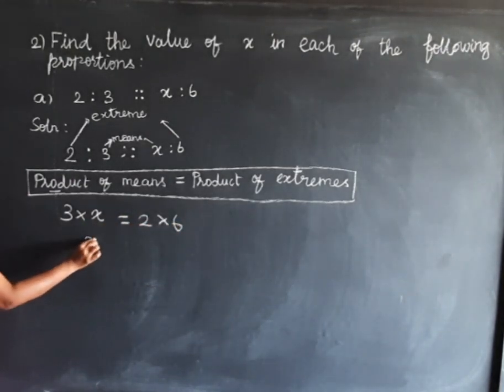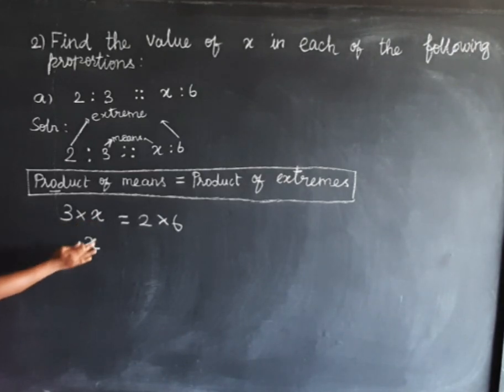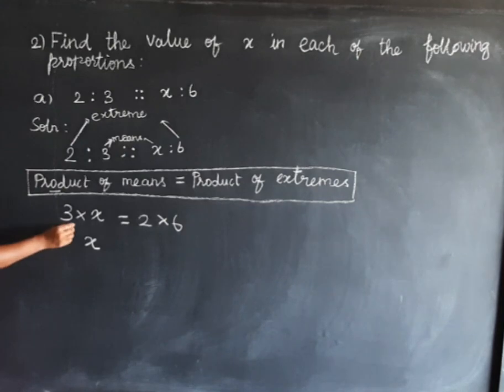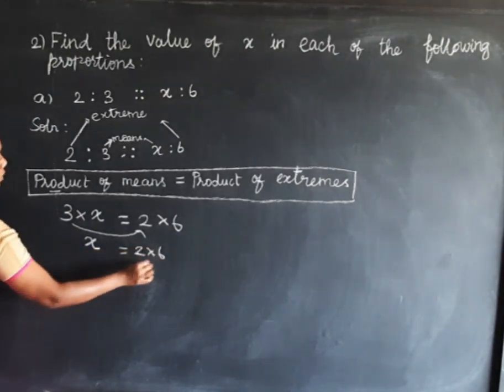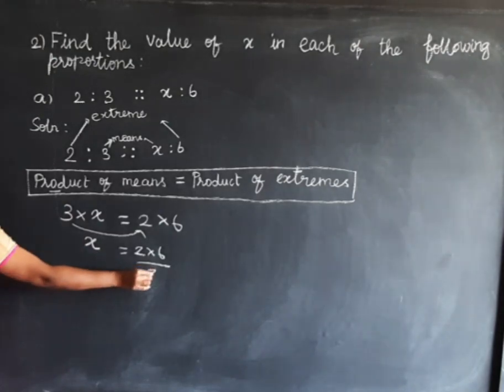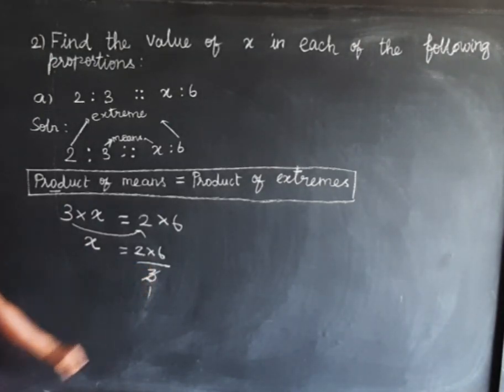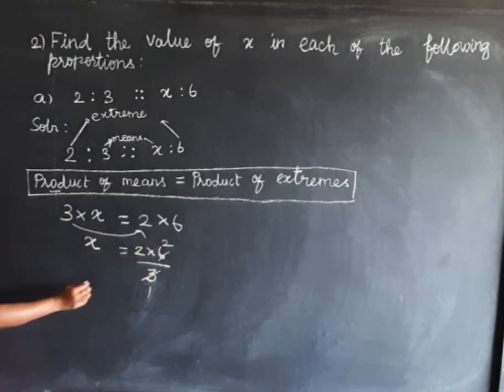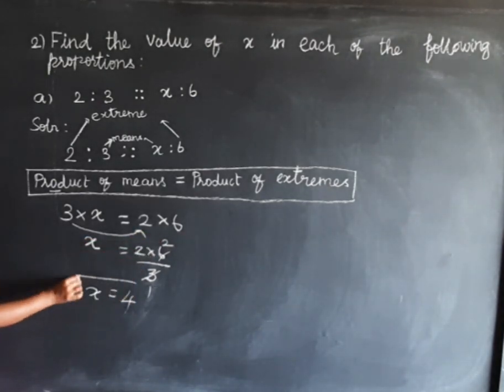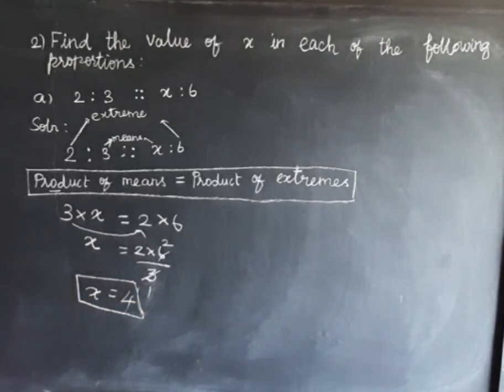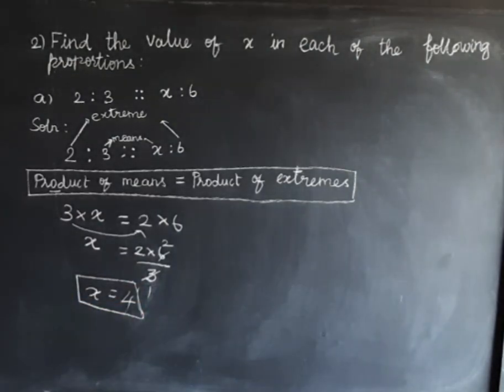Okay, so x is the unknown value. Keep x on the left side of the equation. So keep x on the left side, and move only the 3 to this side. When you move it, what happens? Multiplication becomes division. So 2 is already on this side of the equation, so 2 into 6 divided by 3. Now we can cancel: 1 3 is 3, 2 3s are 6. So x equal to 2 into 2, 2 2s are 4. So what is the value? x equal to 4.